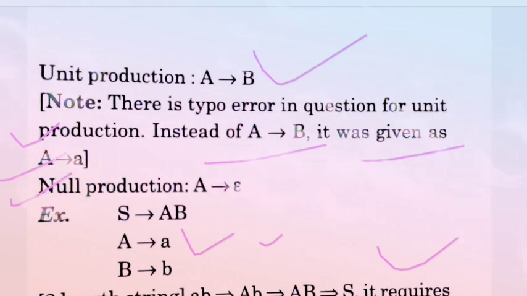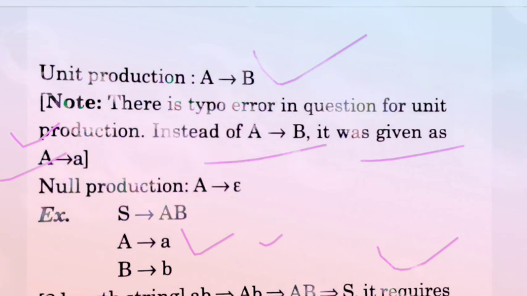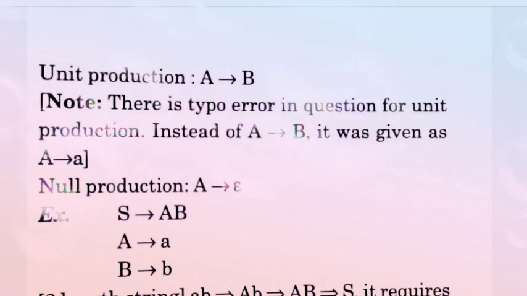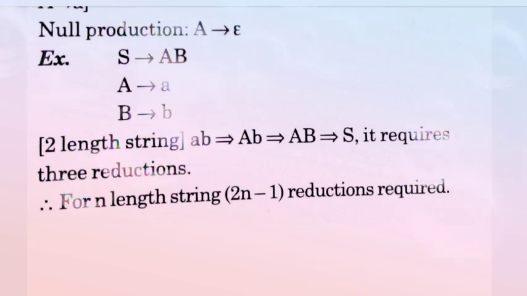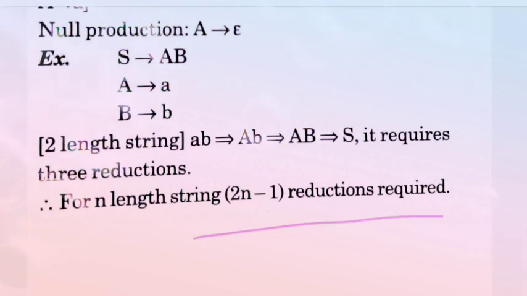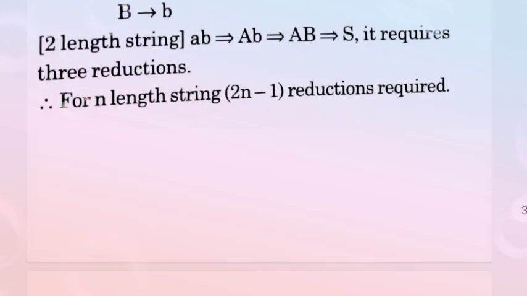Null production looks like this, A → epsilon. So for example, S → AB, A → a, B → b. On the basis of this, we say that for a two-length string ab, A and B are produced, and then AB produces S, which requires 3 reductions. For a string of length n we need 2n-1 reductions. So option C is your correct answer. Now come to the next question.